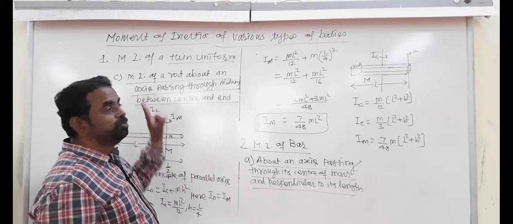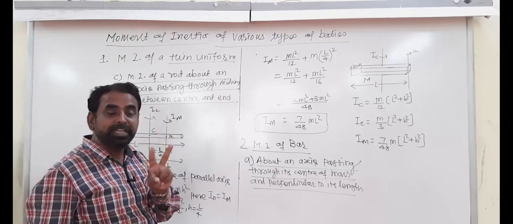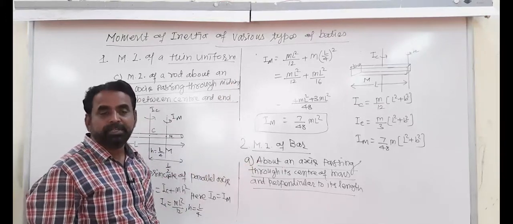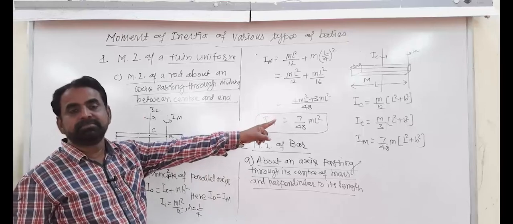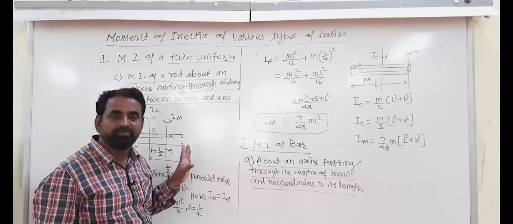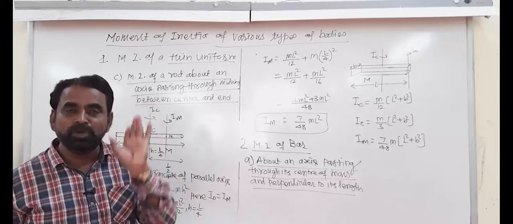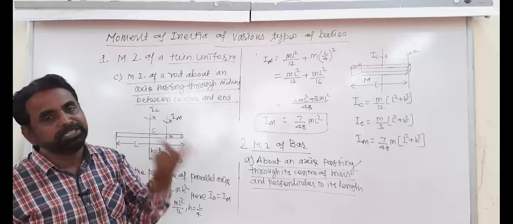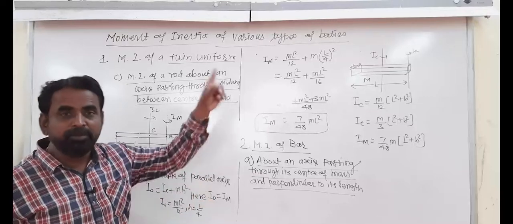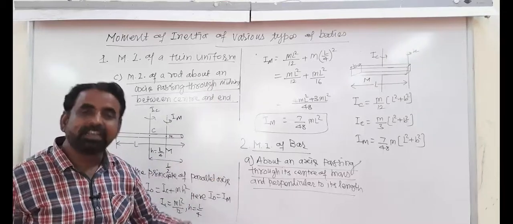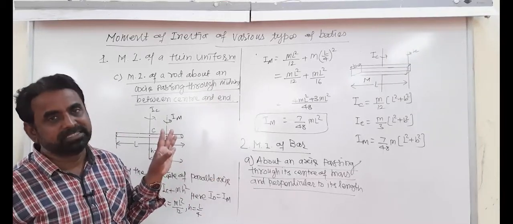So two bodies we complete here. One is rod and another is bar. See the difference in the numericals. You must remember the formula. Center formula is known to you. Then about one end by the principle of parallel axis. Midway between center and end, that is again by the principle of parallel axis.